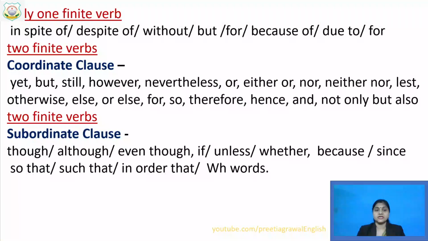Now, just see, whenever we have to make a simple sentence, there is only one finite verb. But although there is only one finite verb, we can still use these words to make a simple sentence: in spite of, despite of, without, but.